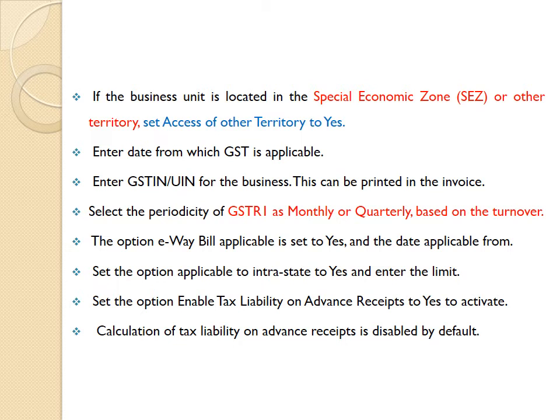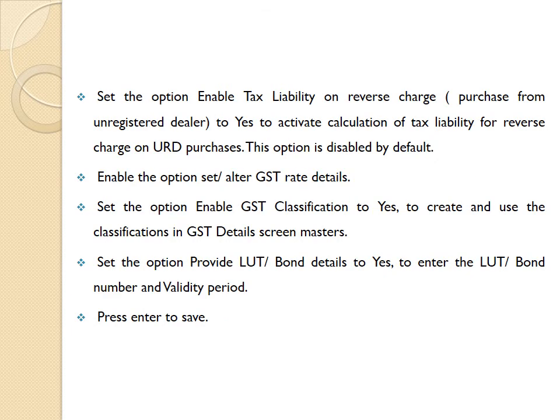Calculation of tax liability on advance receipt is disabled by default. Then set the option enable tax liability on reverse charge, that is purchase from unregistered dealer, to yes, to activate calculation of tax liability for reverse charge on URD purchases.